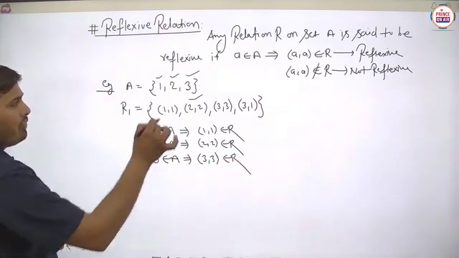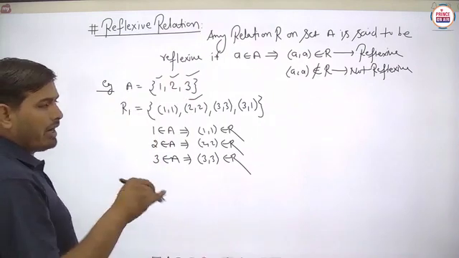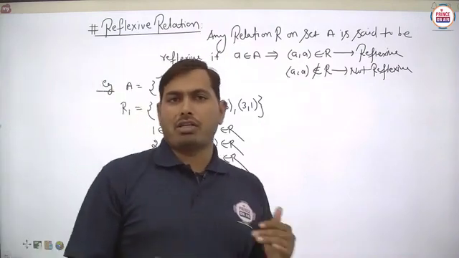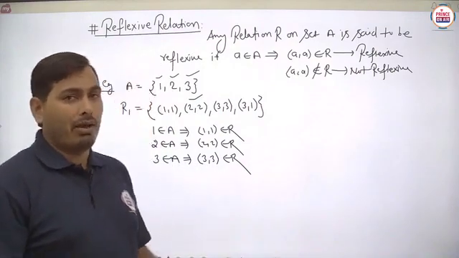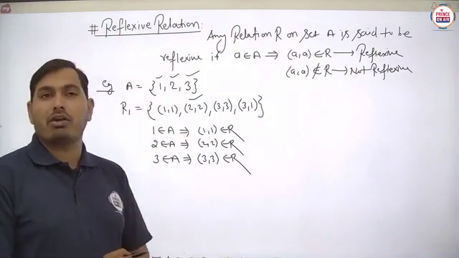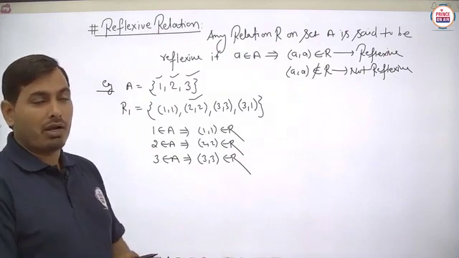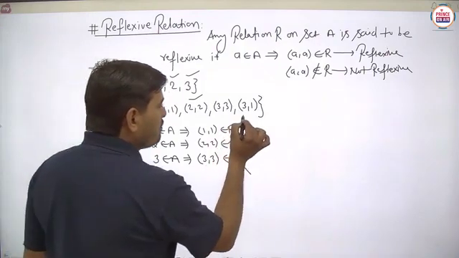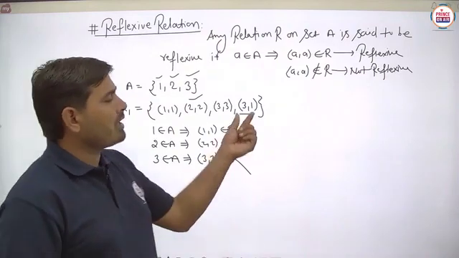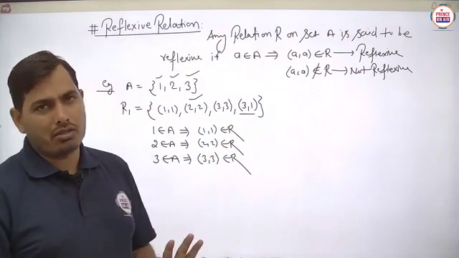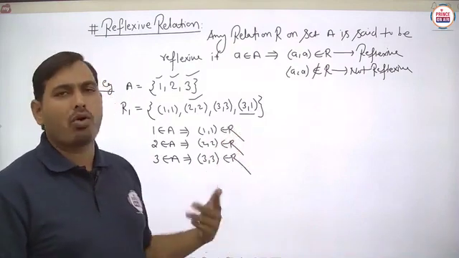So basically we have to take each and every element, and we have to check the image of each and every element to itself. Is it clear? If it is available, then we can say that the given relation is said to be reflexive. Now no need to check this part, student. This is the optional part. Means by using this particular part we cannot say anything. It may be or may not be.